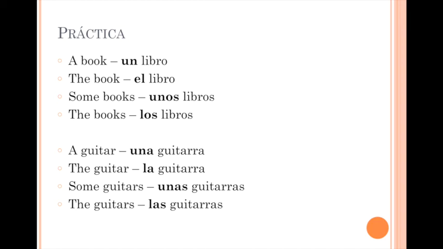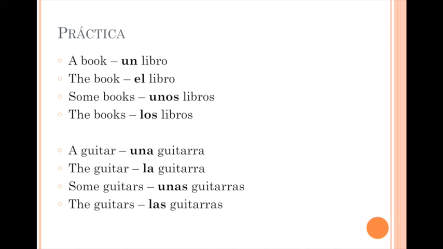On your vocab list, most nouns will default to the definite article, el libro instead of un libro. Unos libros, some books, the books, los libros. Guitar, una guitarra is a guitar. La guitarra is the guitar. Unas guitarras are some guitars, and las guitarras are the guitars.